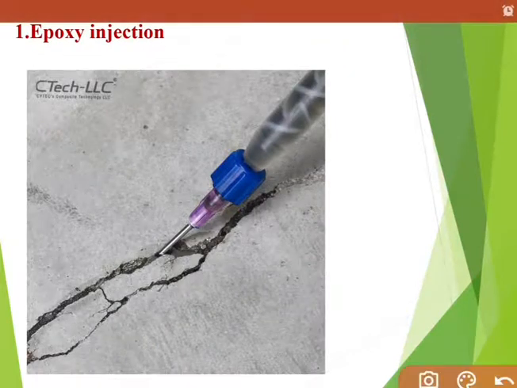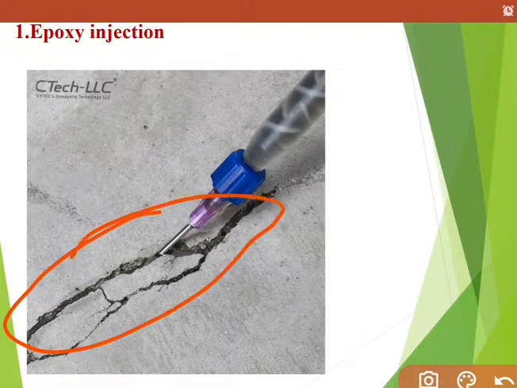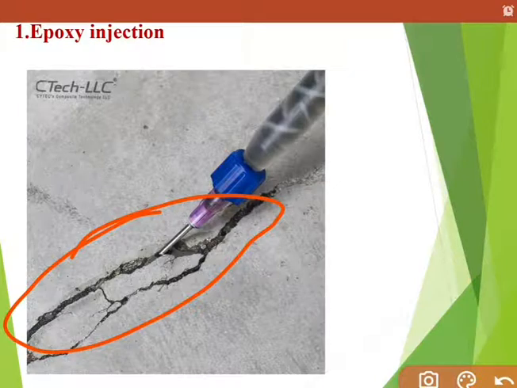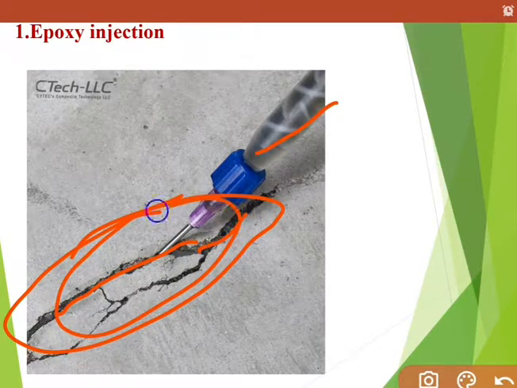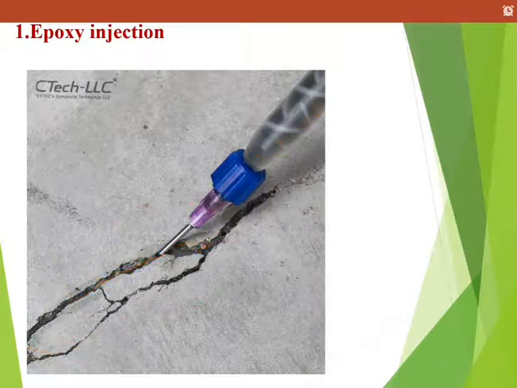Epoxy injection. If you have a crack like this in your wall surface, simply take the epoxy and injection and inject that epoxy material in cracks like this. So this is about the epoxy injection. In this method, the epoxy material is just injected in that crack.